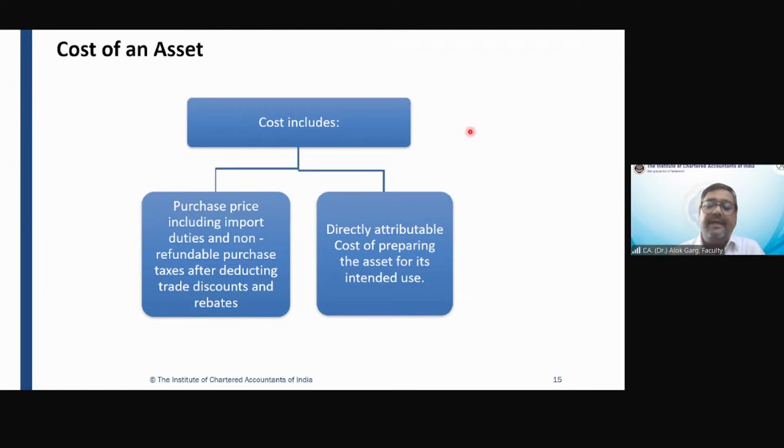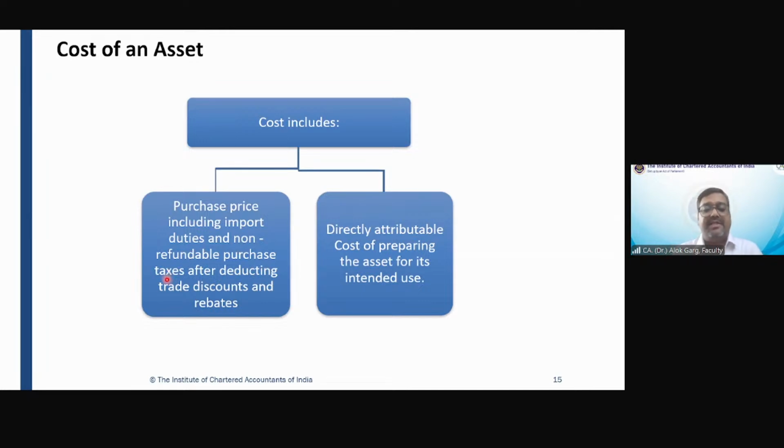The same line I'm repeating: an intangible asset has to be initially measured at cost. The cost includes the purchase price, for example, the purchase price of Tally software is 50,000 rupees, including import duties. If you are importing a license from overseas and paying import duty, that has to be added to the cost of the asset.